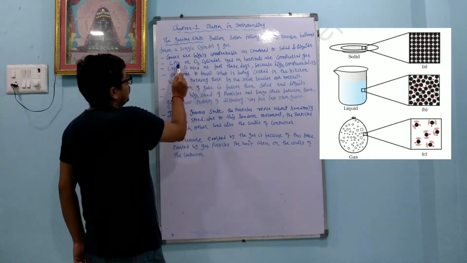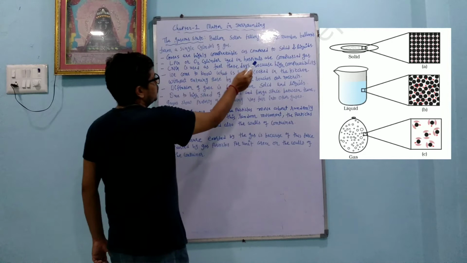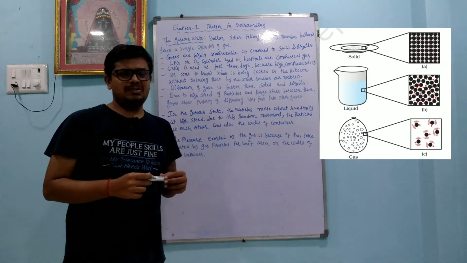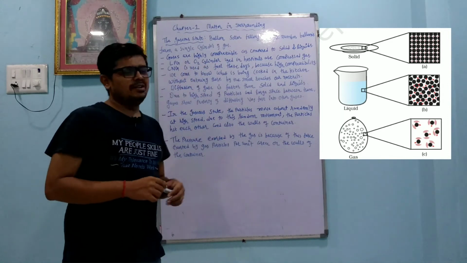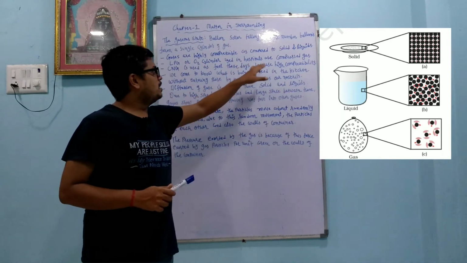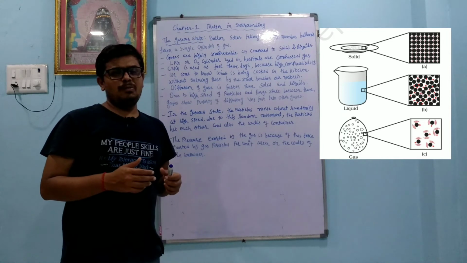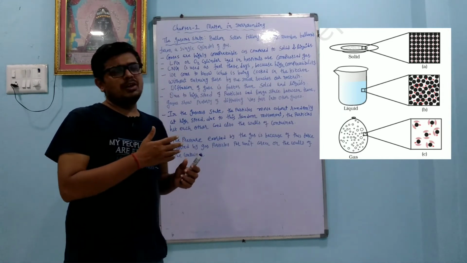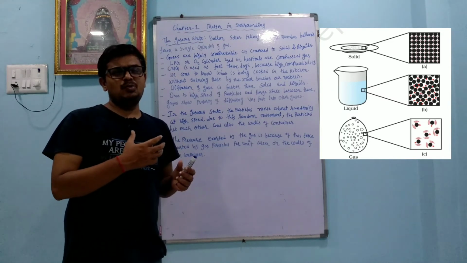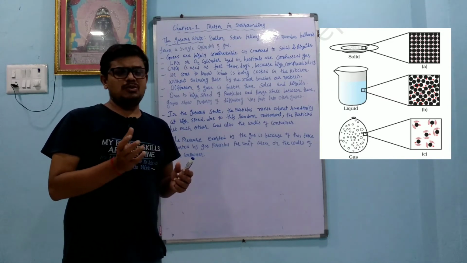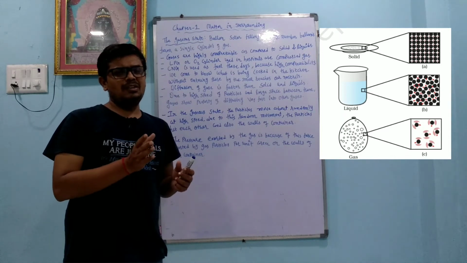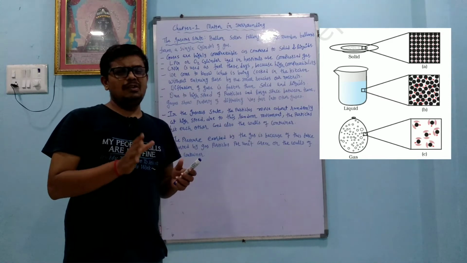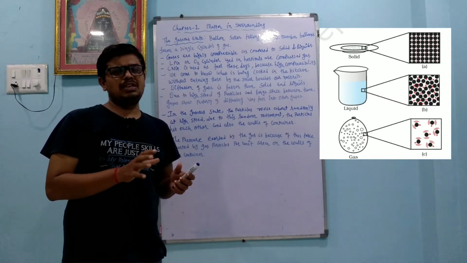LPG, liquefied petroleum gas, or oxygen cylinders used in hospitals are compressed gas. Nowadays there is the problem of COVID. In this situation, lungs have lost the capacity to take in oxygen, so oxygen cylinders are very important. In an oxygen cylinder, oxygen gas is filled at high pressure, so the maximum amount of gas we can fill.